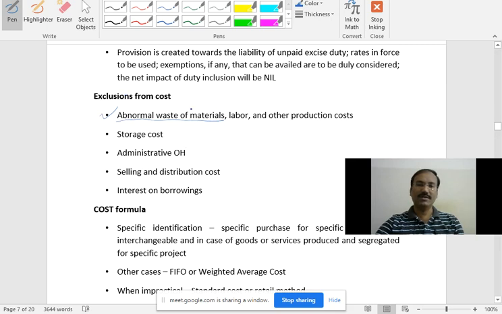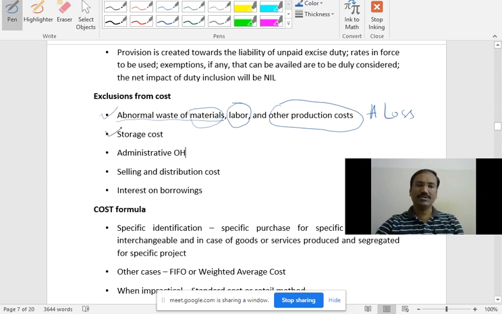Abnormal loss of material, abnormal loss of labor, then any other cost related to abnormal waste. Any kind of abnormal loss, if I say in one word, is called abnormal loss. Abnormal loss cannot be included in the valuation of the cost.